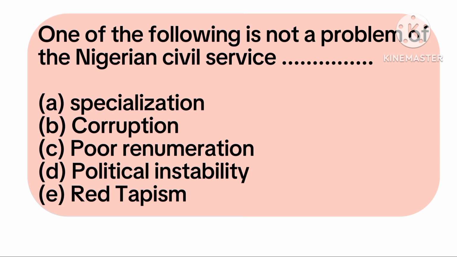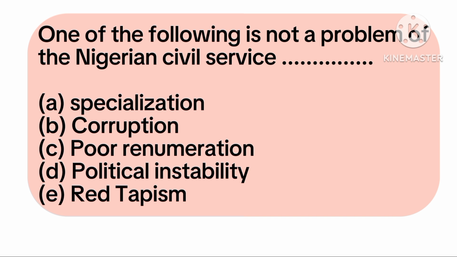Poor remuneration is a big problem in the Nigerian civil service, especially with teachers complaining every day. Now, option D: political instability. Yes, this is also a problem. The changes in government policies and the changes in government affect the civil service in Nigeria negatively. So political instability is a problem.